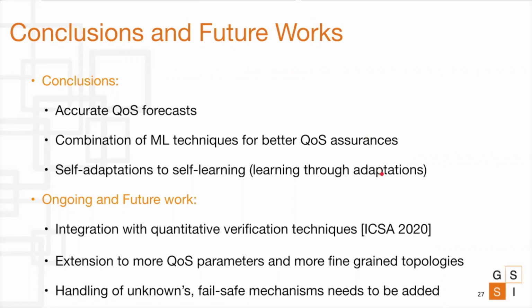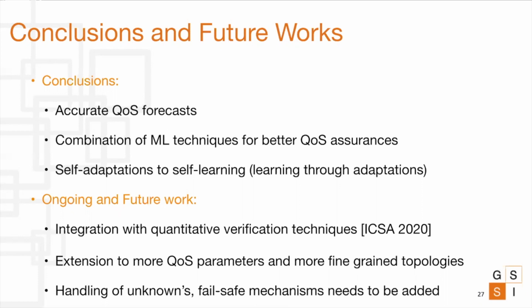So concluding, we saw how our approach can produce accurate quality of service forecasts, and how the combination of machine learning techniques can produce better quality of service guarantees. We also saw how we can move from traditional self-adaptation to self-learning, where we can have learning enabled through adaptations.